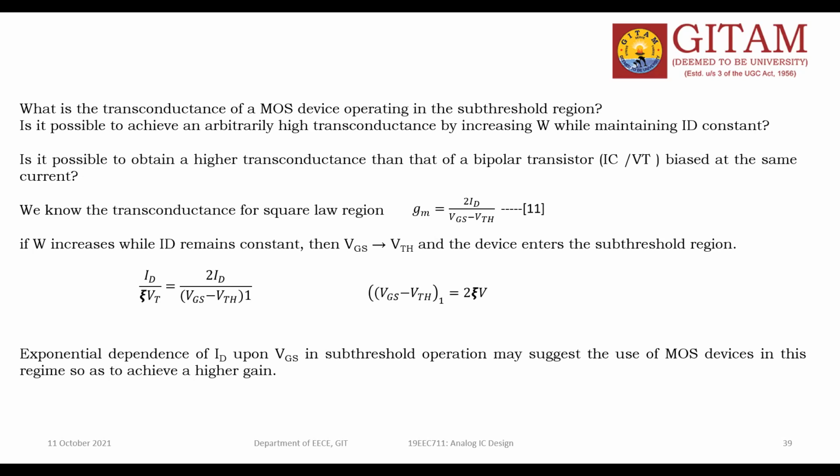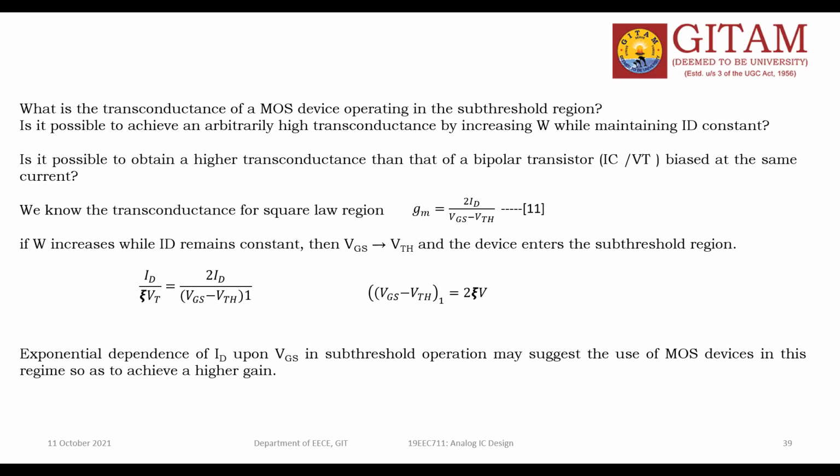High slope means high speed. Low swing means also high speed. Here I am talking about 80 millivolts as the subthreshold swing value. This is ideal. But what is the requirement? Higher swing value or lower swing value? Lower swing value is required.